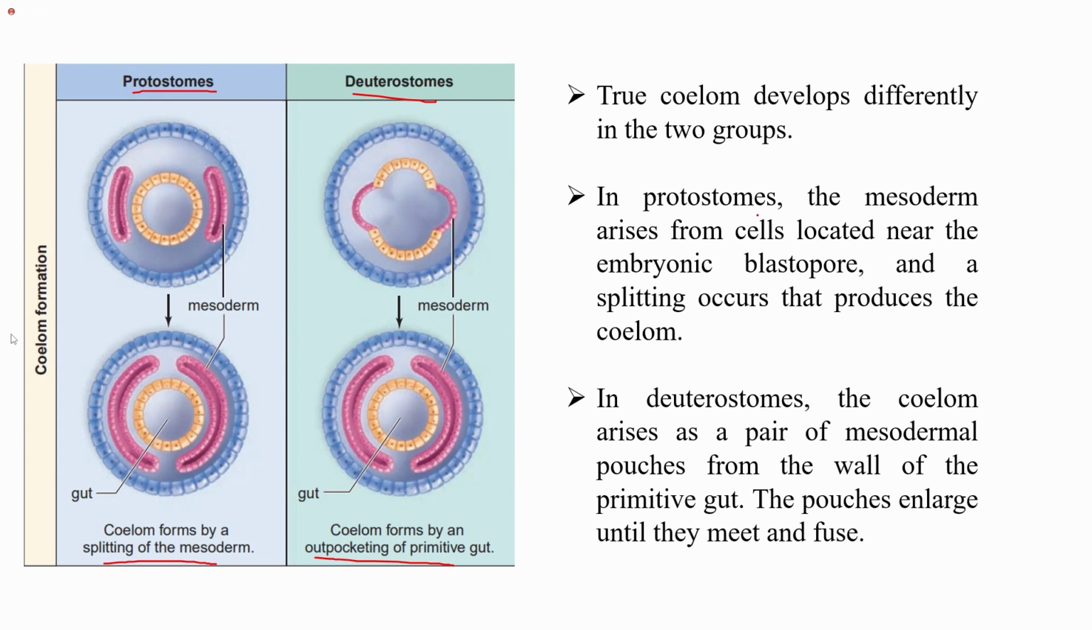In protostomes, the mesoderm arises from cells located near the embryonic blastopore, and a splitting occurs that produces the coelom. So coelom forms by the splitting of the mesoderm. While in deuterostomes, you can see that there is no splitting, but it is formed by outpocketing.